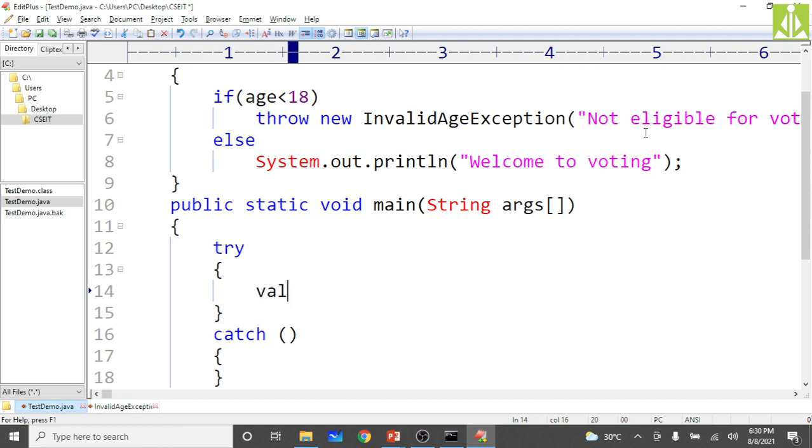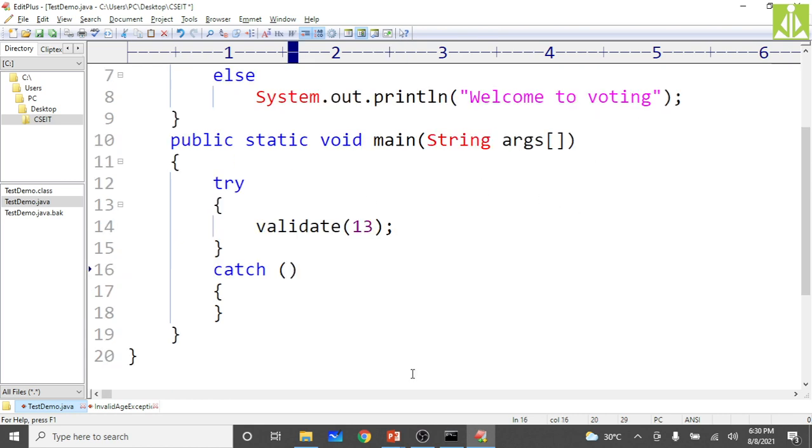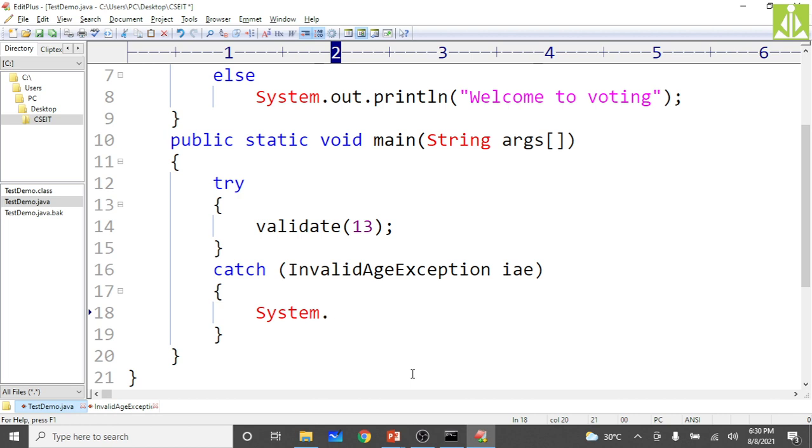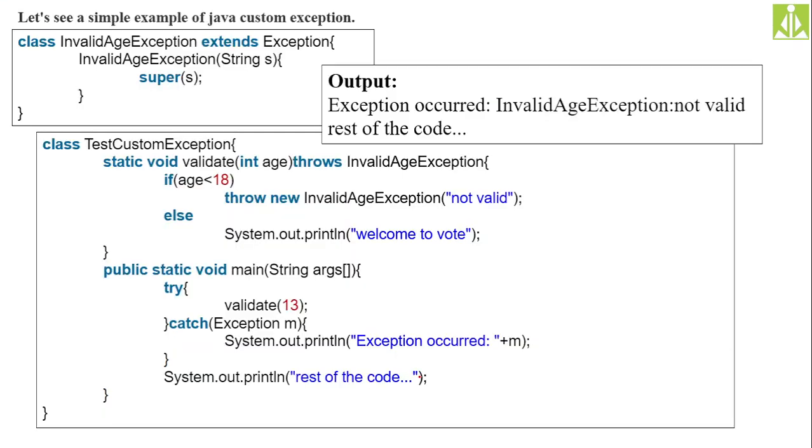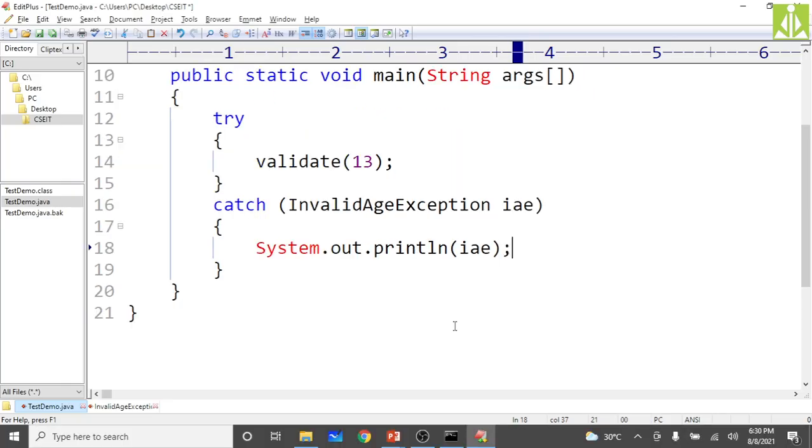Inside it, call validate of 13 years. So invalid age this is. Now how I must handle that InvalidAgeException IAE. Here System.out.println of IAE, that only you print. Then you put the rest of the code also.